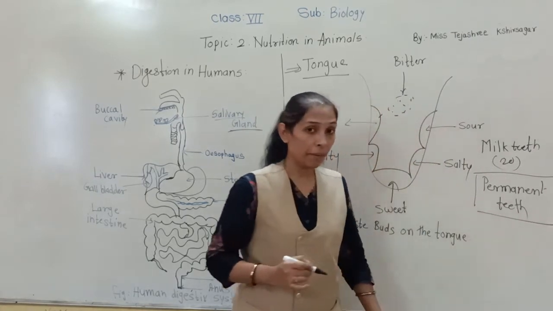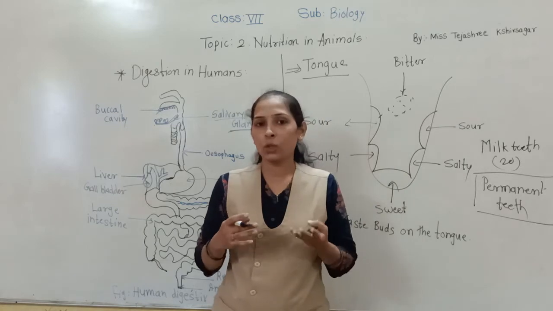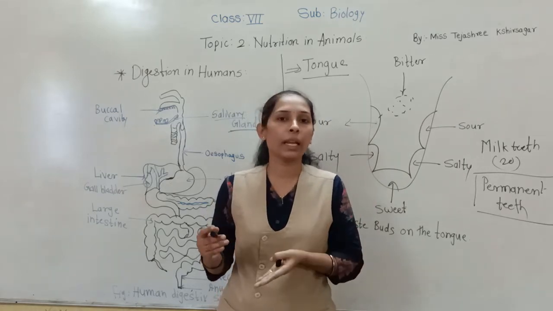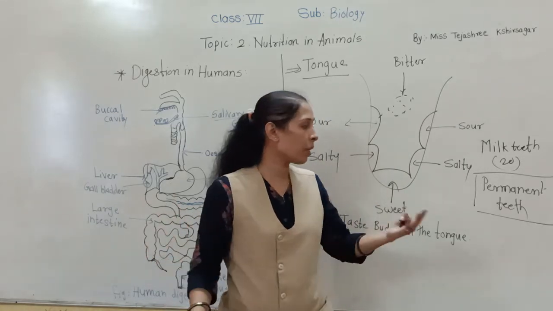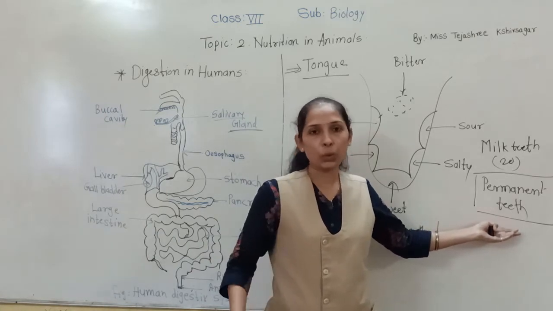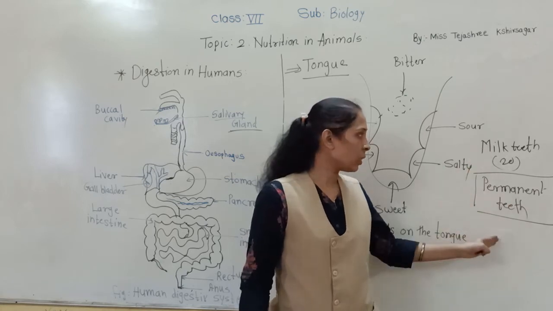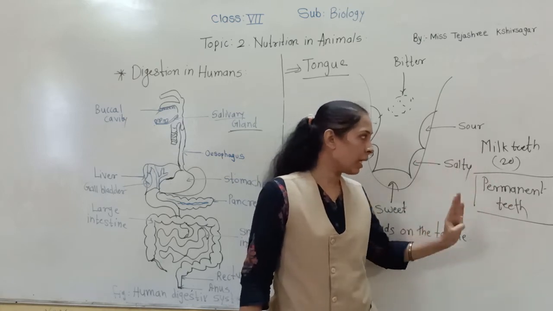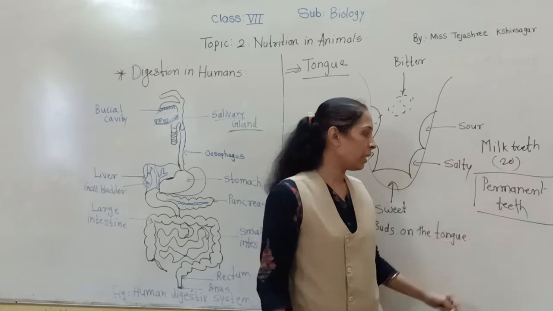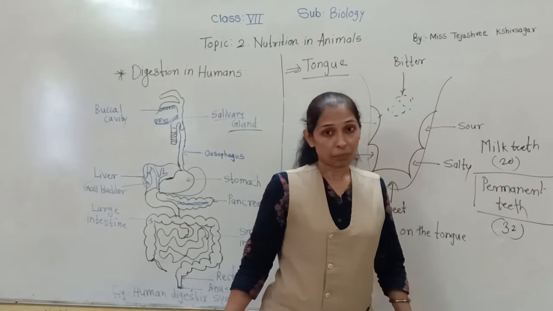That set of teeth is called permanent teeth. And very important, if a permanent tooth falls, there is no possibility of the next tooth coming out. It means if any permanent tooth falls down, a new tooth does not come in that same place. So these are the two sets of teeth, milk teeth and permanent teeth, and permanent teeth are 32 in number.